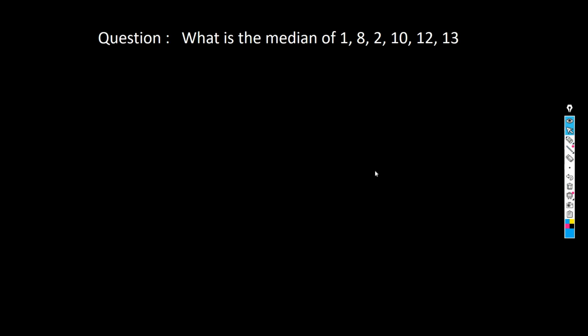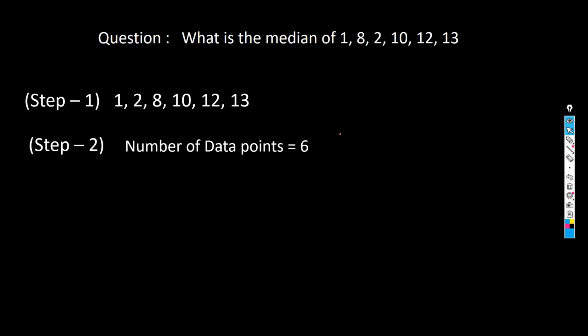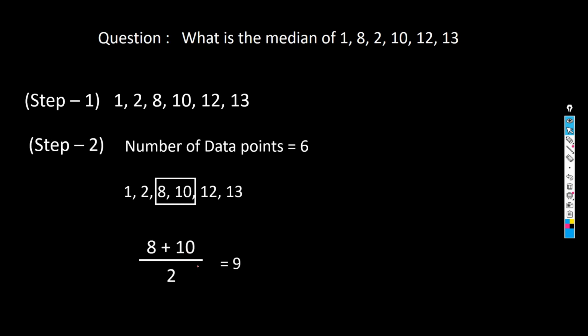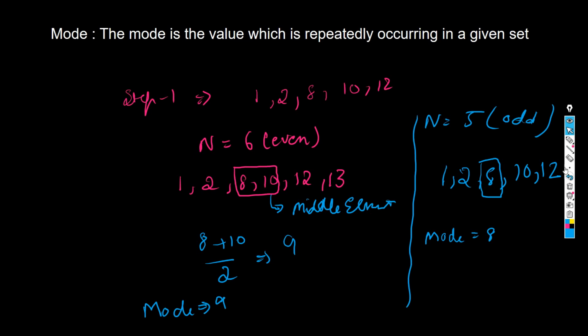Right? Let's see how we have done that. We have followed our step 1. The number of data points is 6. What we will do, 8 and 10 are the middle elements. We will try to take the average of that and our median will be 9. This is all about our median. Sorry, I said mode over there, that was my mistake. It should be median. That is not a mode, it is median.